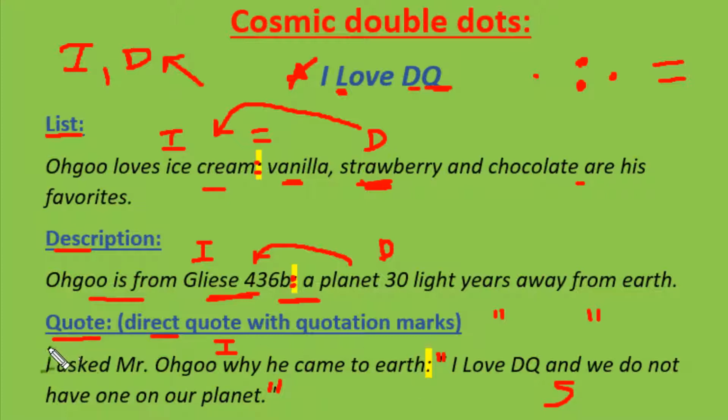All right. If you start off with a dependent clause here, you would simply put a comma there. And that's more likely what you're going to see in regular text writing. For ACT purposes, this is not tested very often. However, I thought I'd throw this in once in a while. You may see it. I asked Mr. Ogu why he came to Earth. That's an independent clause. I love DQ, and we do not have one on our planet.